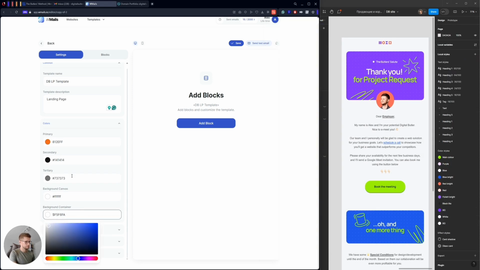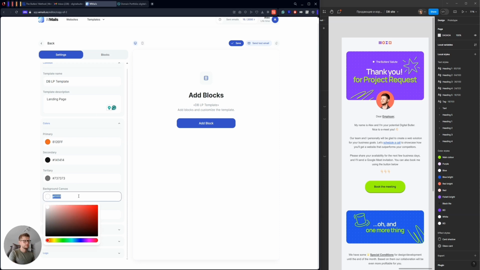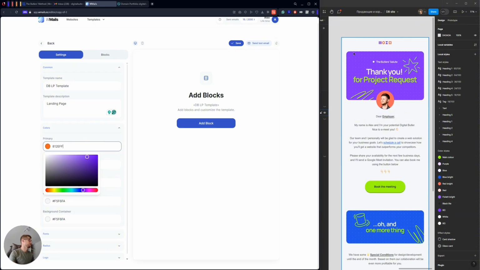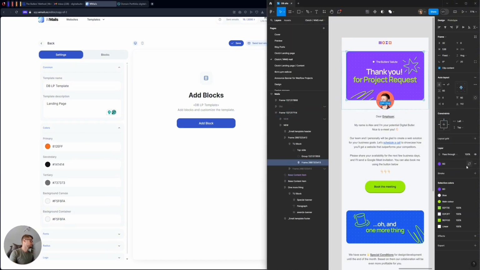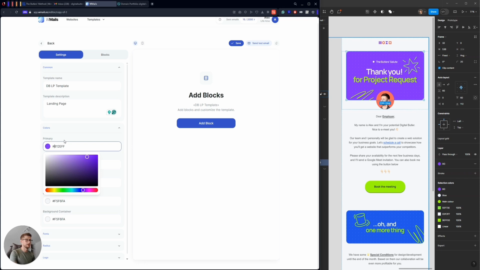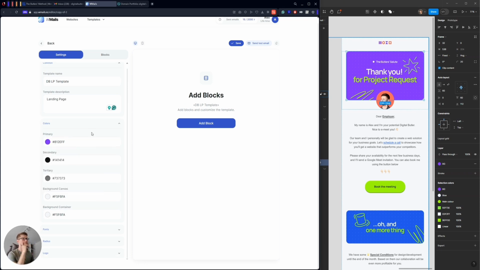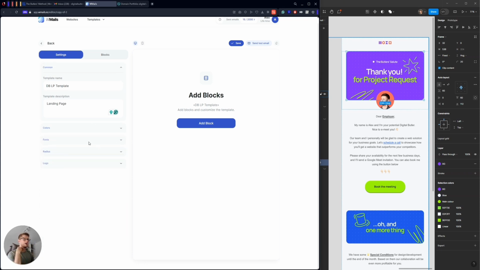Okay, cool. And maybe let's try to add this one here too, just in case. Okay, primary. Oh, okay, so I should use it in a different way. I just need to add hashtag here. Oh, cool. Okay, right now it looks good.